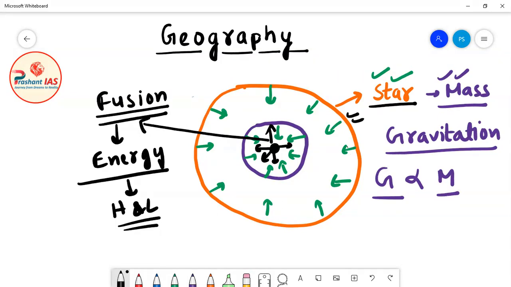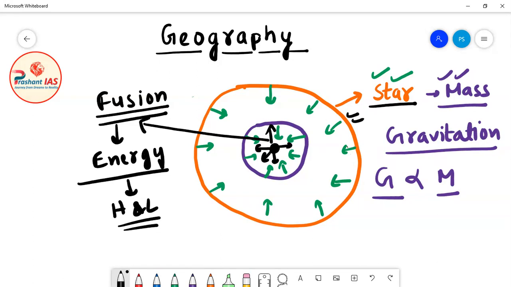Please see on the screen. I want to tell you one thing: here I will not use any technical words. Why? Because we are not studying physics, we are studying geography. If I use technical words, then students from a non-science background will find it difficult to understand. So I will try to make you understand in very simple language, with the help of very simple examples, okay?